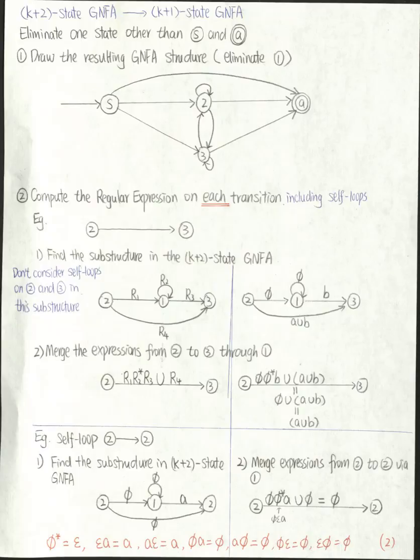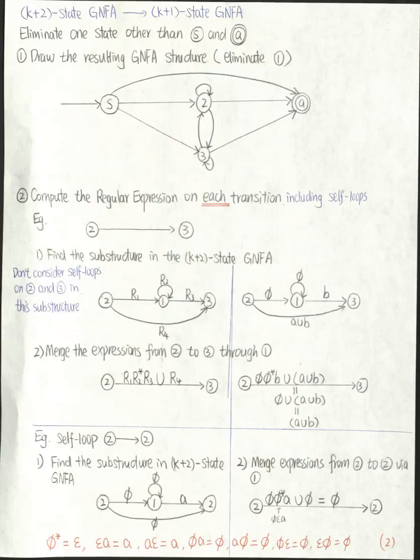So in this case, my empty set star B is equivalent to empty set epsilon B, which is equivalent to empty set. So I have empty set union A union B. Finally, we eliminate the empty set. We have A union B. So the transition from 2 to 3 is A union B.